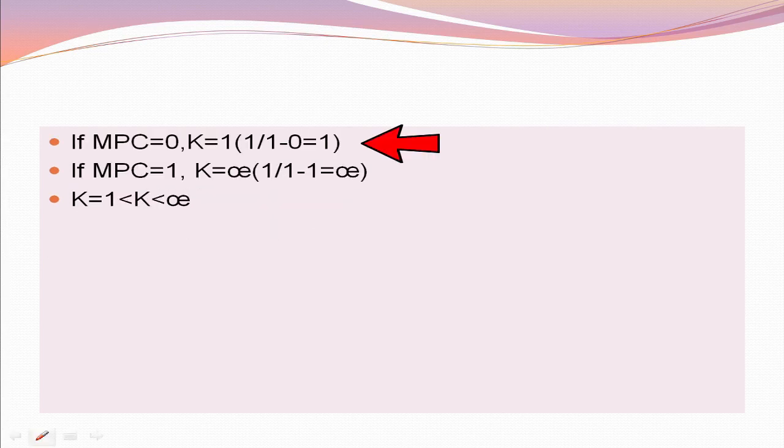If MPC is equal to 0, then K is equal to 1. Here the whole income of the consumer is saved and nothing is spent. Later, if MPC is equal to 1, then K is equal to infinity. Here the whole income is spent on consumption. It will lead to an inflationary situation in the economy. Therefore, the multiplier coefficient always varies between 1 and infinity.